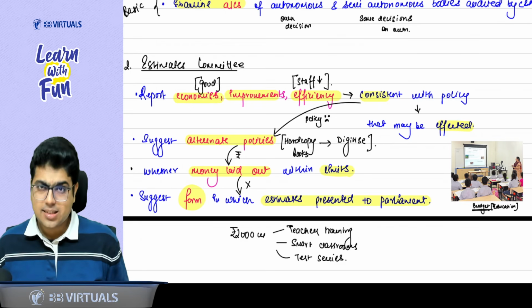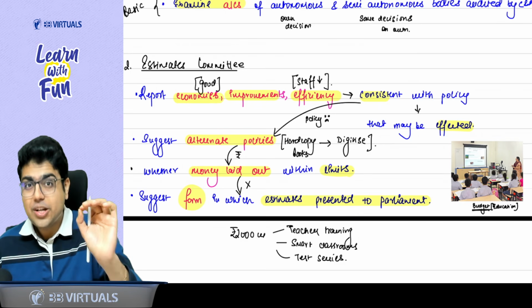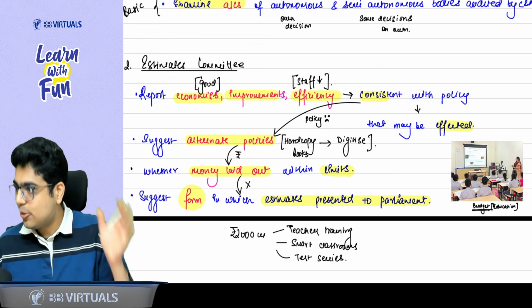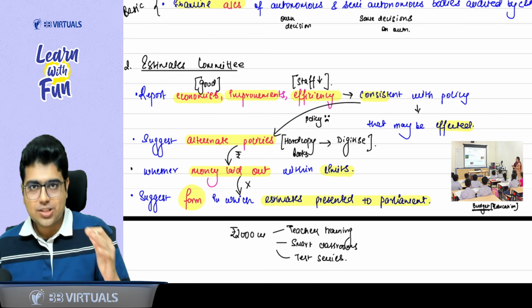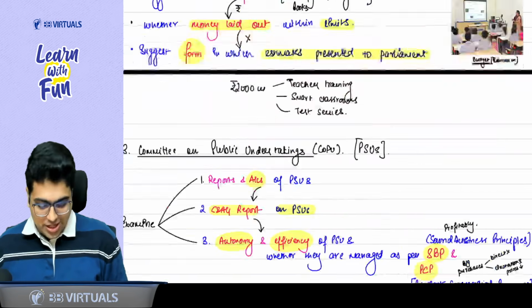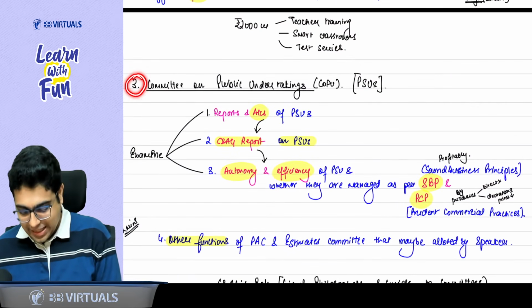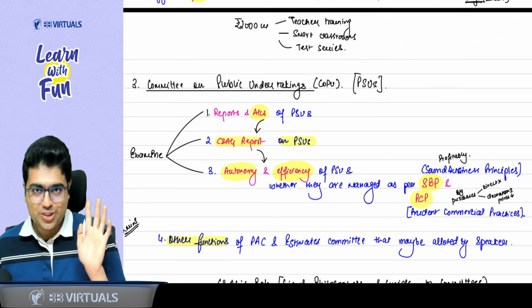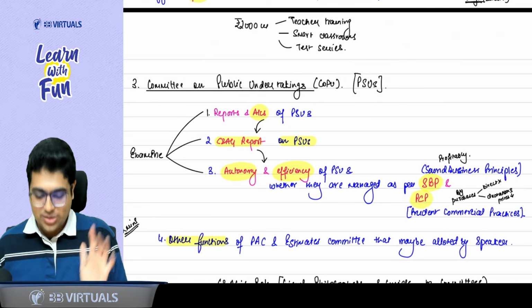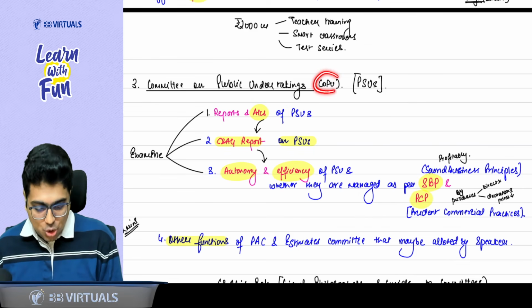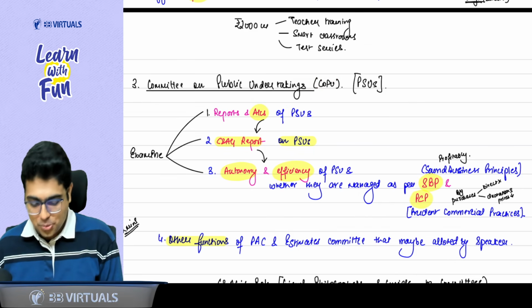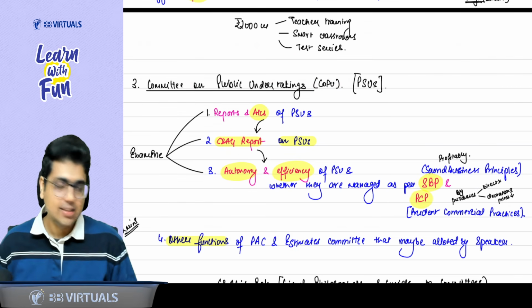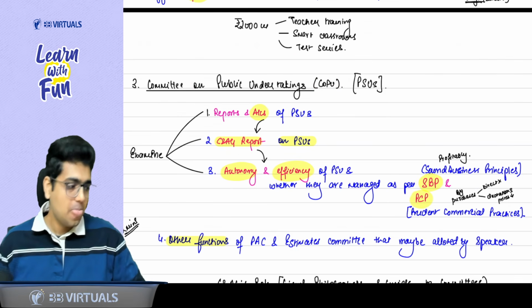Clear, boss? Yes, sir. If you want, you can pause the video for 1 or 2 minutes, learn the points in this flow and carry on with the revision. Take 2 sips of water. Now we are going with the third committee, and after this we will do some questions also. Okay, 1 or 2 questions also we'll do. The name of the committee is COPU. Sir, what is COPU? Committee on Public Undertakings. Have 2 sips of water.